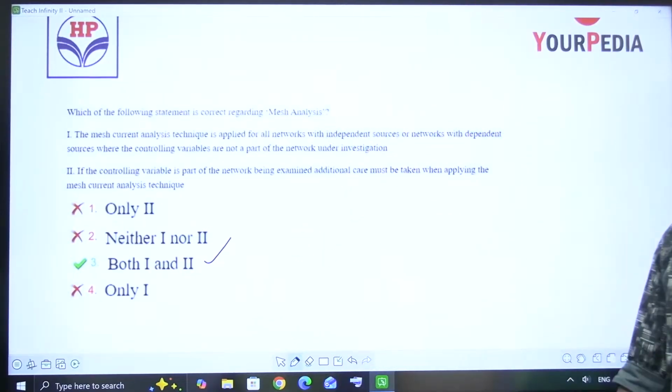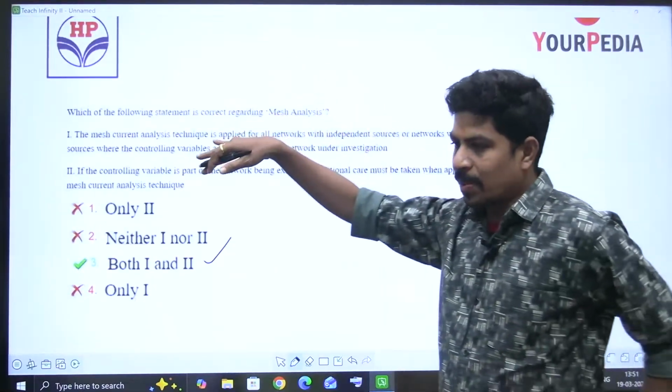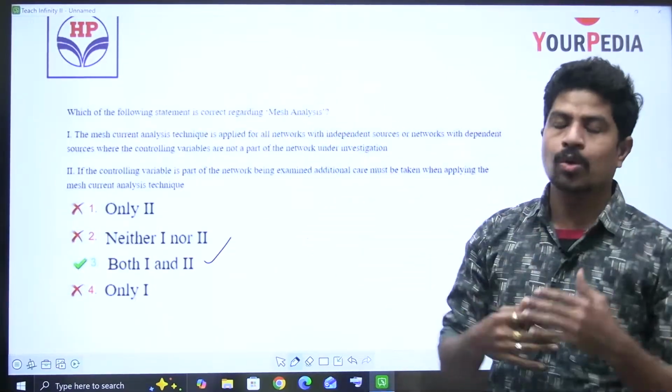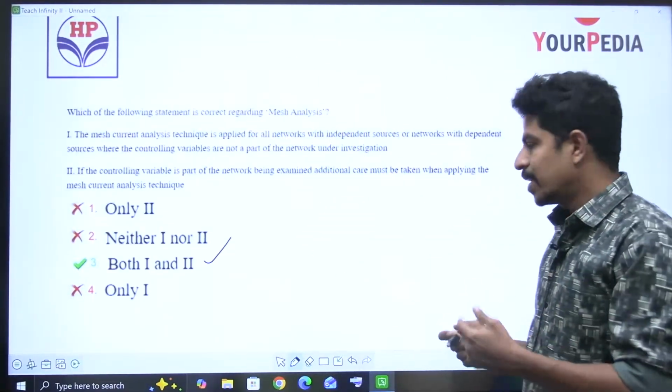See, in the HPCL exam, in all such questions with statements 1 and 2, in this paper it is given as both 1 and 2 are correct. But don't be in this trap by saying that any question is both 1 and 2 are correct. No, that is not correct. But in this paper, wherever statements 1 and 2 are given, both 1 and 2 are correct. Okay.